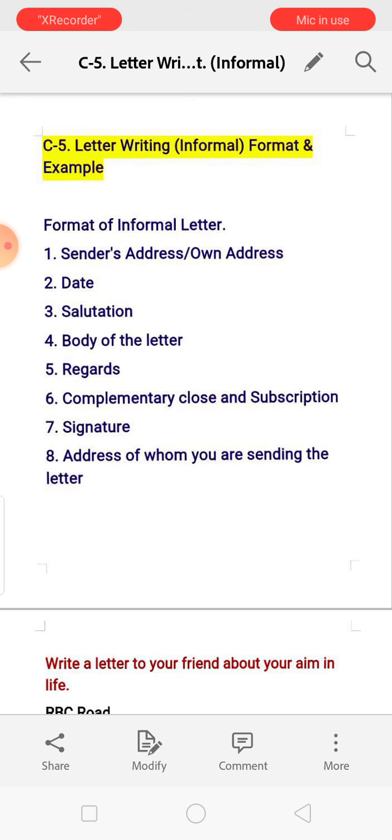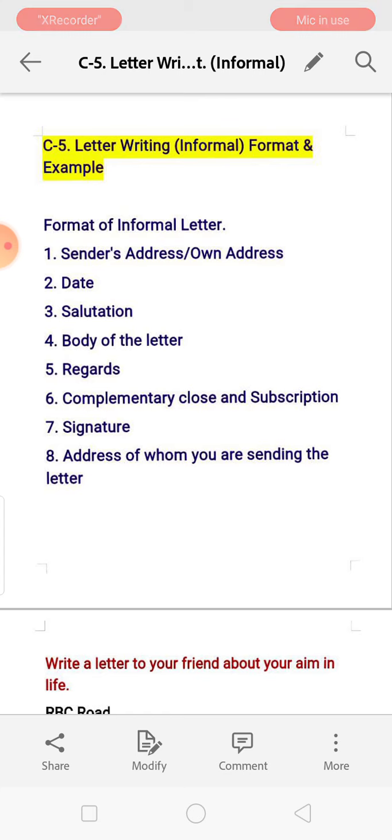This body of the letter will depend on the heading. Whatever the heading is, you have to write according to the heading. Next comes the regards. Regards means whatever good wishes you are giving, or any regard you are sending to the parent or the uncle, anyone. Next is the complimentary close and subscription. That means thanking you and all these things, words like yours ever will be there. Then your signature, that means your name.